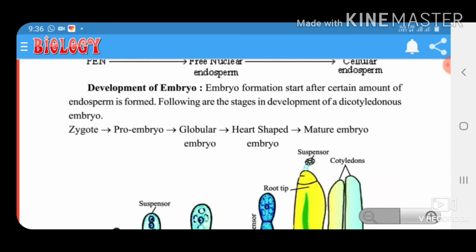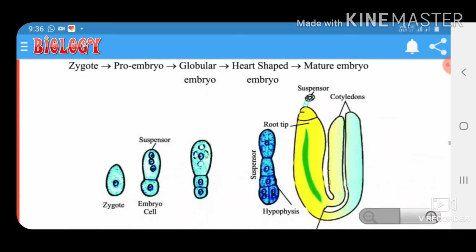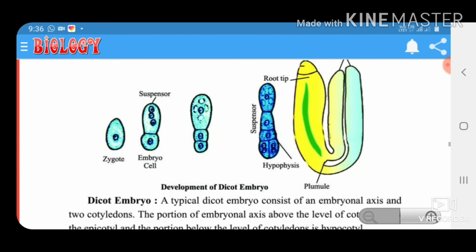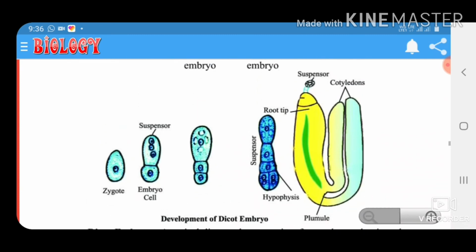Development of embryo. Embryo formation starts after a certain amount of endosperm is formed. Following are the stages in the development of a dicotyledonous embryo: zygote, pre-embryo, globular embryo, heart-shaped embryo, mature embryo. And this is the diagram of development of a dicot embryo.